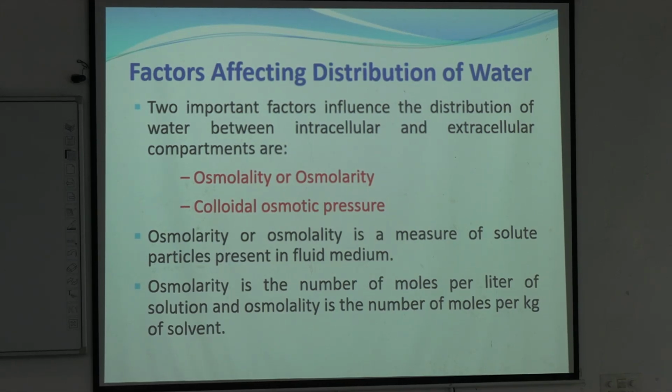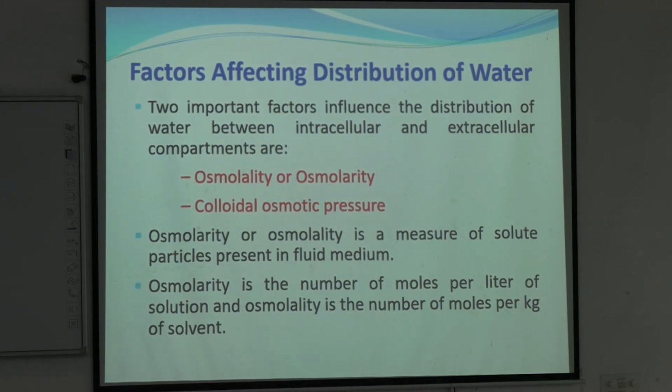Clear? So, osmolality or osmolarity both depend on the concentration of solute. In case of osmolality, it is the number of moles per kg of solvent, whereas osmolarity is the number of moles per liter of the solution.